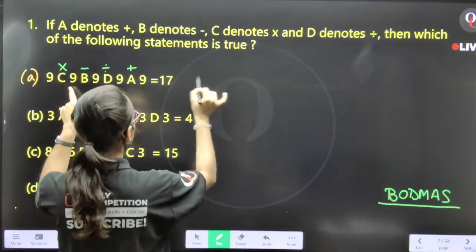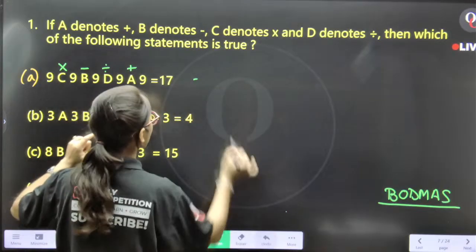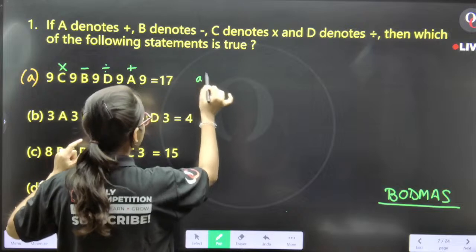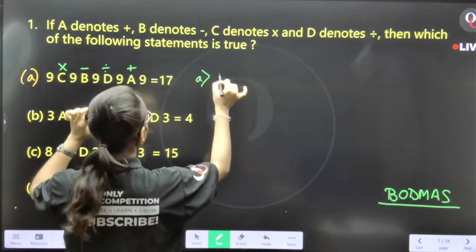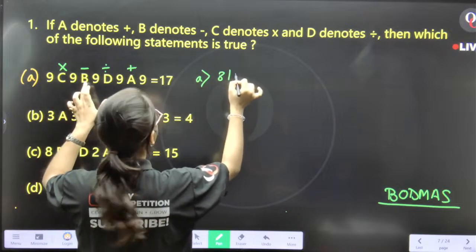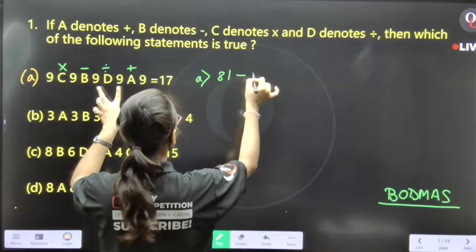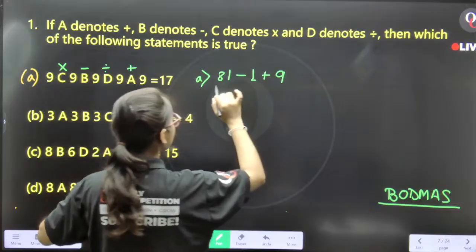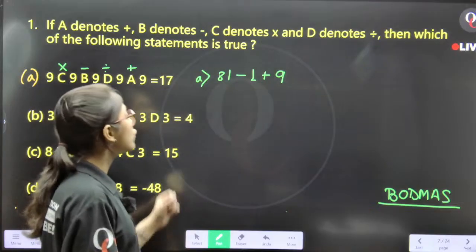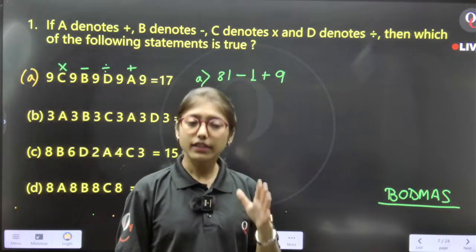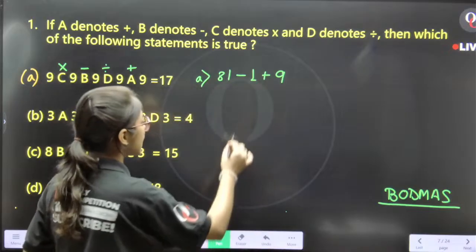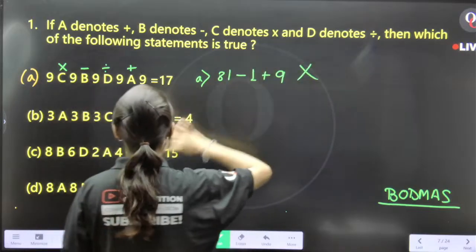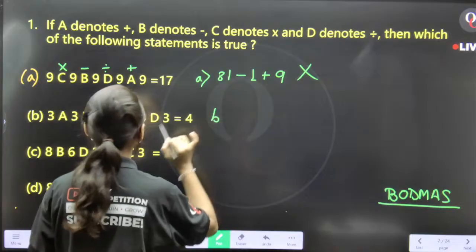First, I need to find the answer for option A. 9 into 9 is equal to 81, minus 9 divided by 9 is 1, plus 9. This can never be equal to 17. That is why option A is incorrect. Now let me check option B.